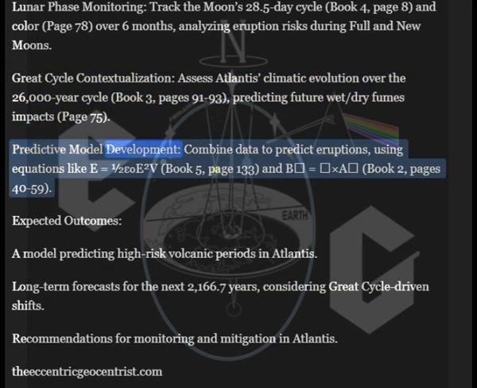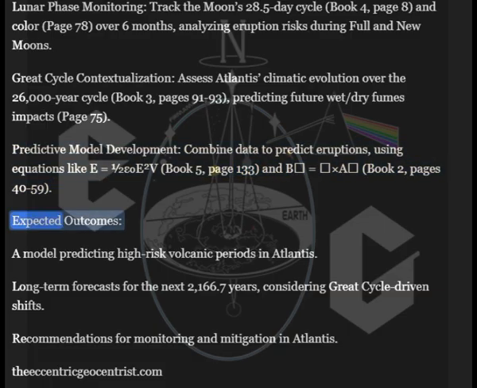Predicting future. Predictive model development. Combine data to predict eruptions, using equations like E equal to 1 over epsilon 0, E2V, Book 5, page 133, and B equal to A, Book 2, pages 40 to 59. Expected outcomes. A model predicting high-risk volcanic periods in Atlantis. Long-term forecasts for the next 2,166 years, considering Great Cycle-driven shifts. Recommendations for monitoring and mitigation in Atlantis.